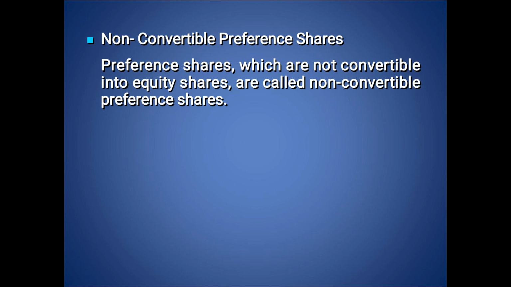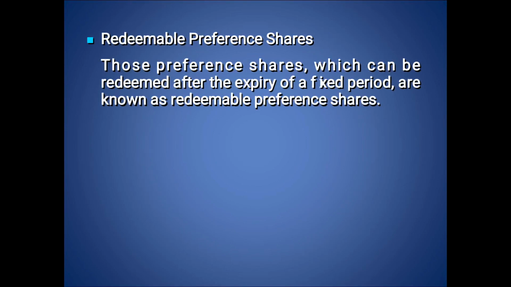So this type of shareholders are always the preference shareholders. They are not given any option to convert the shares into equity. The next one is redeemable preference shares. Redeem means get back. The company will get back these shares. So the preference shareholders who have an option to redeem after a certain period of time hold redeemable preference shares. Redemption is the process of repaying capital to the shareholder based on predetermined terms and conditions.